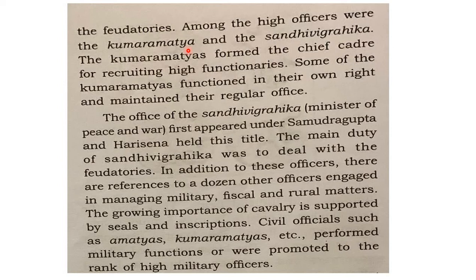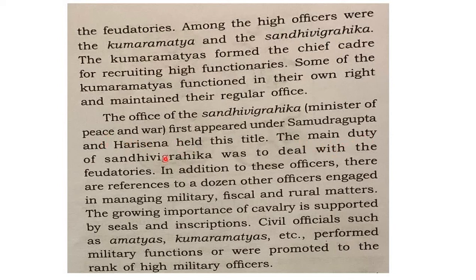It is Kumaramatya who just decides on the officers, just consulting the king. And the office of the Sandhi Vigrahika, Minister of Peace and War. So he was referred to as a Minister of Peace and War, Sandhi Vigrahika. And this kind of ministry first appeared under Samudragupta, because Harisena, who was a court poet in Samudragupta's time, was taking this position, and he was in charge of even the war and peace ministry.